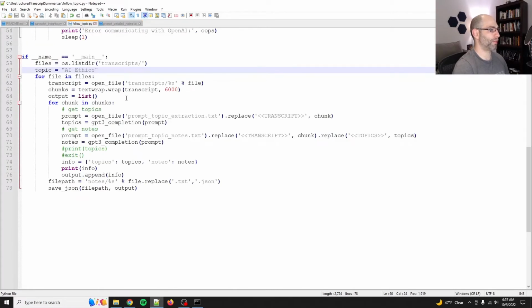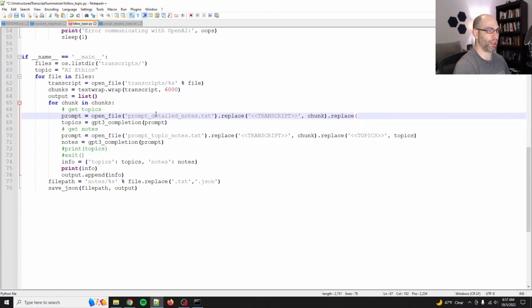All right, so we're going to follow a topic, and we're going to change the name from prompt topic extraction to detailed notes. And we're going to replace the chunk, and then we're also going to replace the topic.